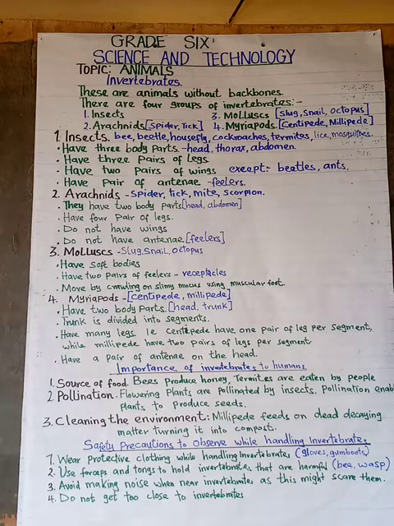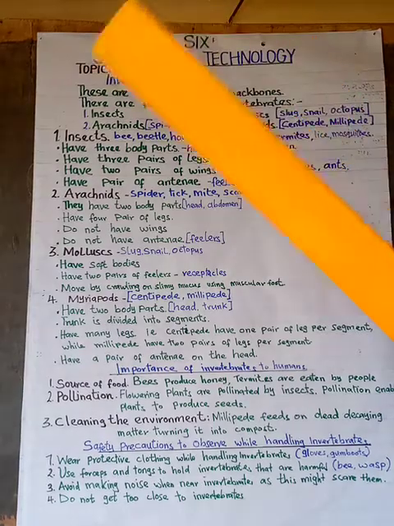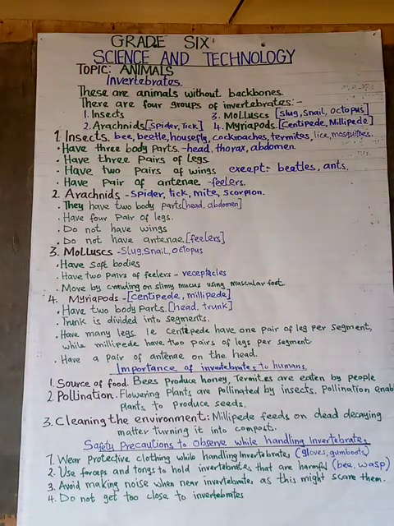Topic: Animals, Invertebrates. Invertebrates are animals without backbone, and there are four main groups of invertebrates we are going to look at. That is insects, arachnids, mollusks, myriapods.